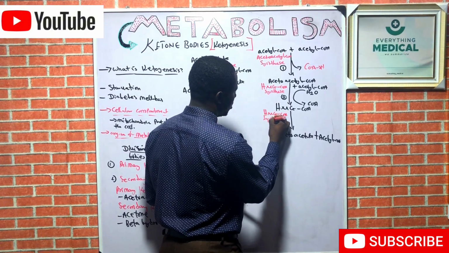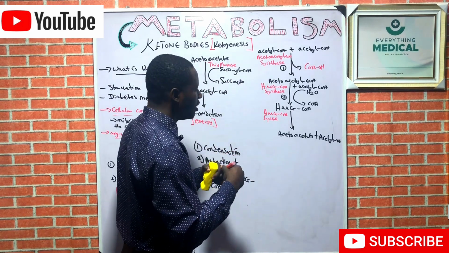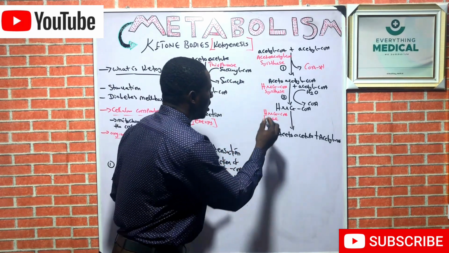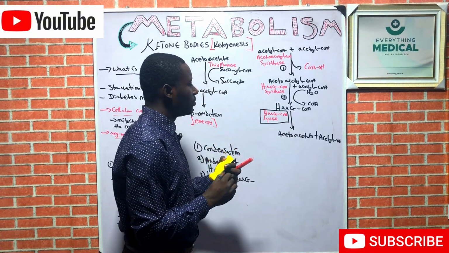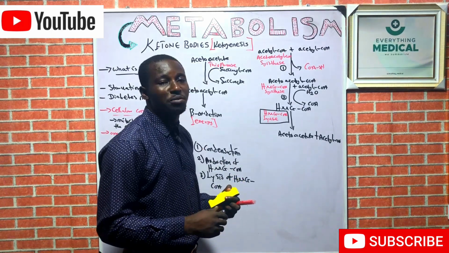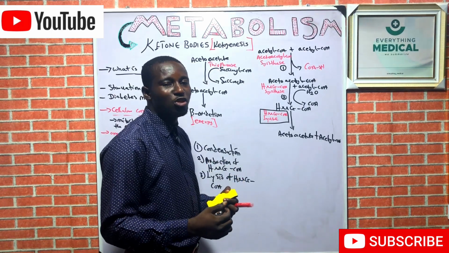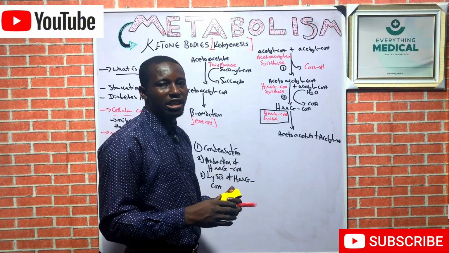HMG-CoA lyase enzyme is a hepatic enzyme. It is the enzyme that is mainly found in the liver. We call it hepatic HMG-CoA lyase. That is why this pathway can only occur in the liver.